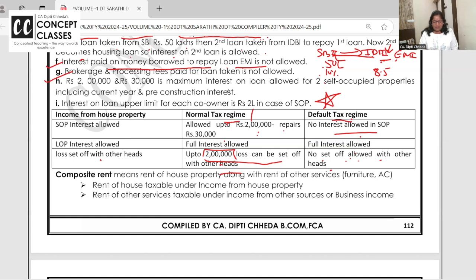Now, self-occupied property. हाँ, अब अगर self-occupied property है, तो क्या करना है? कैसे करेंगे? In case of default tax regime, self-occupied property, no interest is allowed. In case of normal tax regime, it's allowed up to 2 lakh. Repairs के लिए 30,000. Allowed up to 2 lakh किसके लिए? Purchase and construction, self-occupied property. हाँ, and let out, everywhere full interest is allowed on due basis.